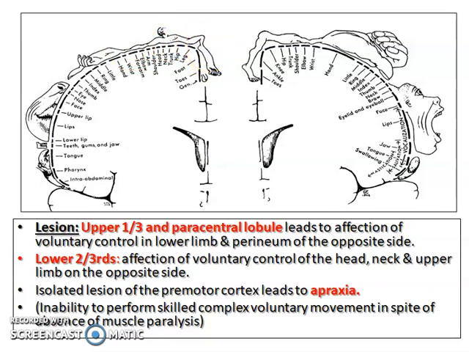Now what will happen in a lesion of this primary motor cortex area? If there is a lesion of the upper one-third and the paracentral lobule area, then this will lead to loss of voluntary control in the lower limbs, because limb representation is in this area, as well as in the perineum region of the opposite side. Whereas if there is a lesion in the lower two-thirds area, then it will affect mainly the head, neck, face region and the upper limb, which is on the opposite side. It should be on the opposite side.